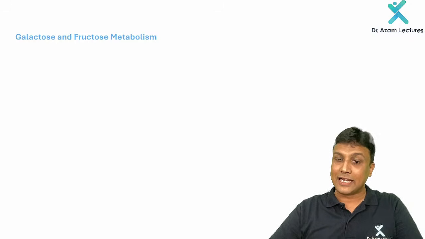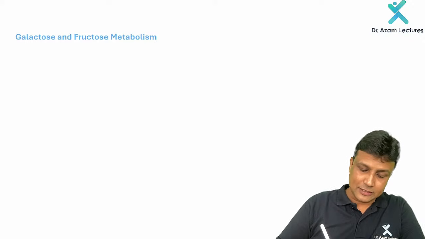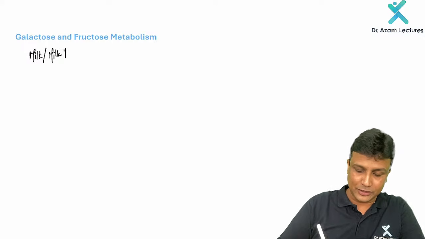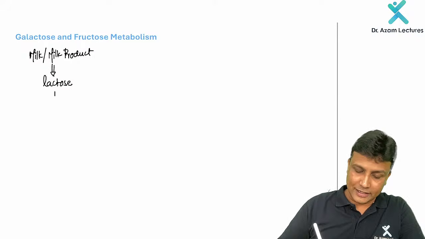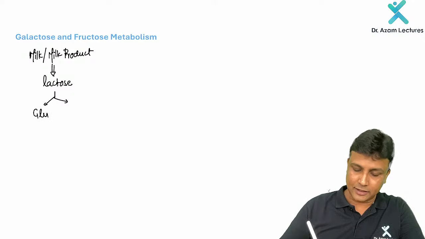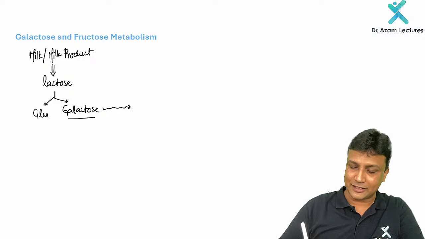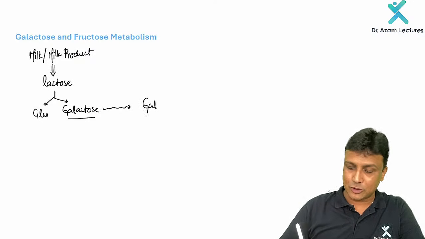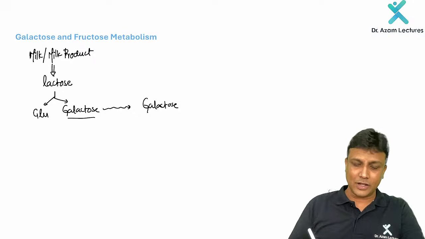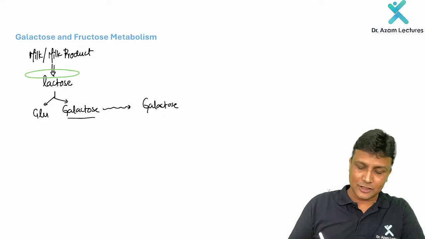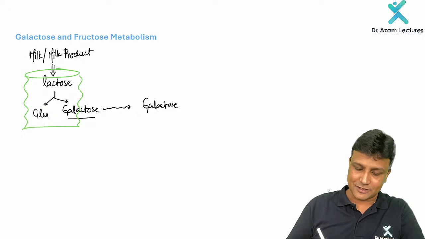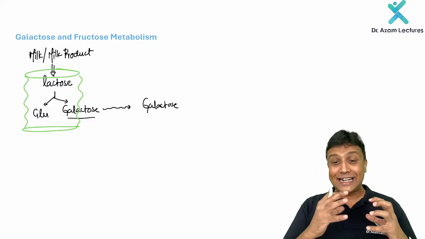Now in galactose metabolism, whenever a person drinks milk or milk products, we know that the moment the examiner tells you about milk or a milk product, the milk will have a substance known as lactose. Lactose will get digested to form a molecule of glucose and a molecule of galactose. This galactose will be absorbed inside our body. Where is the digestion happening? Remember, this digestion takes place in the intestines, my dear friend. So once the digestion is done, that galactose will be absorbed.